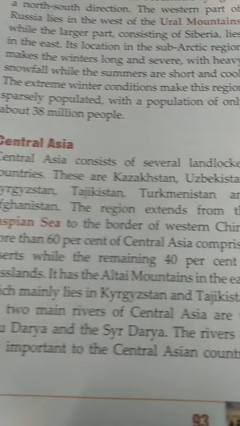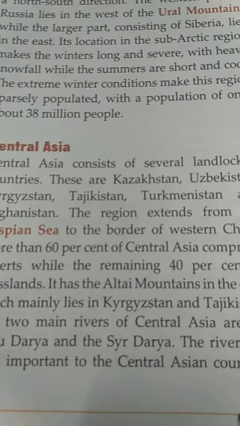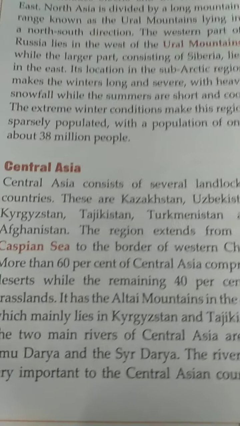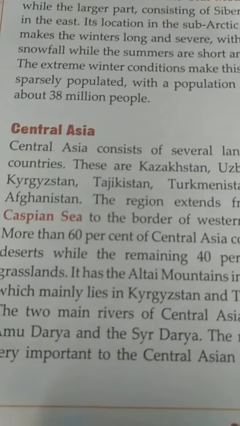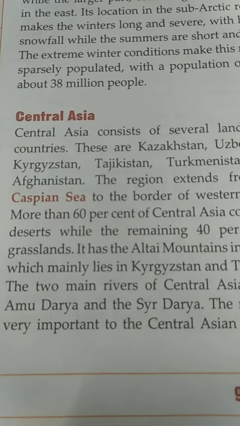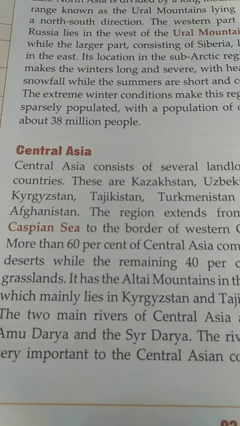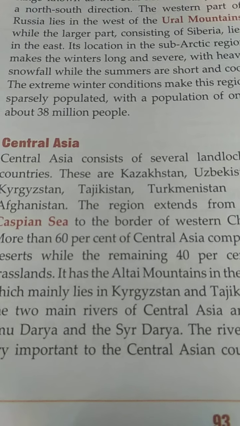Well, Afghanistan was not part of it, it was there from the very beginning. The region extends from the Caspian Sea to the border of western China. More than 60% of Central Asia comprises deserts, while the remaining 40% are grasslands.